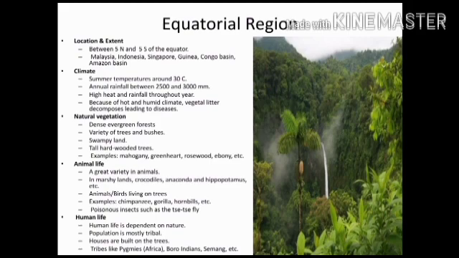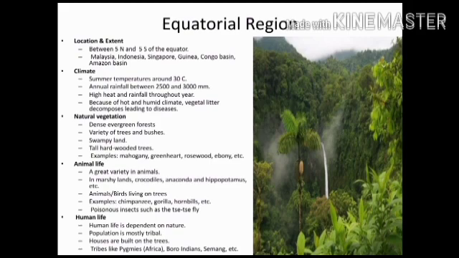Various types of trees and bushes are found here. Dense evergreen forests are found here. Trees are mahogany, ebony, rosewood, etc. Variety of animals are found here. In marshy land, crocodile, anaconda and hippopotamus etc. are found here. Gorilla, chimpanzees, hornbill are also found here.